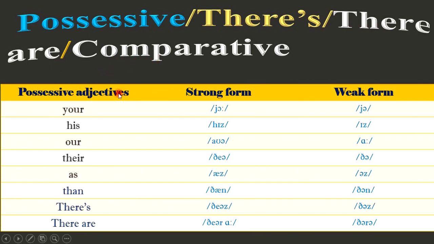Here's the list. Possessive adjectives, strong form and weak form. As you already learned, these words are still used in the same way as we use auxiliary verbs, modal verbs, pronouns, articles, conjunctions and prepositions in the previous sections of this episode. And here, possessive adjective, we pronounce the strong form "your", and this one we pronounce "ya". And "his" for the strong form of this word, and then "is" for the weak. "Our" for the strong, and then "are" for the weak.